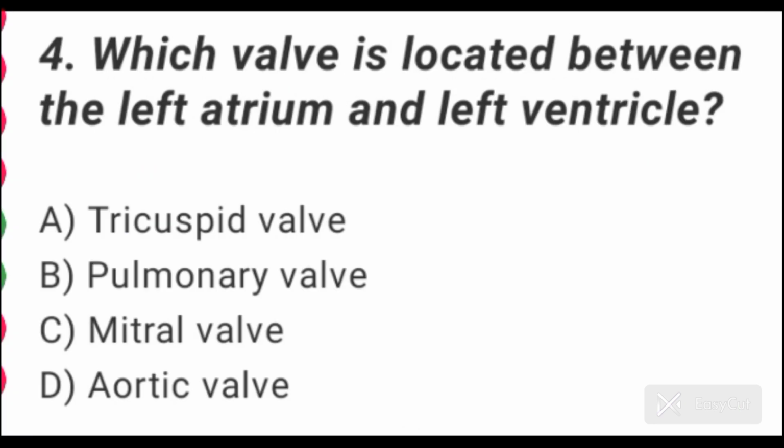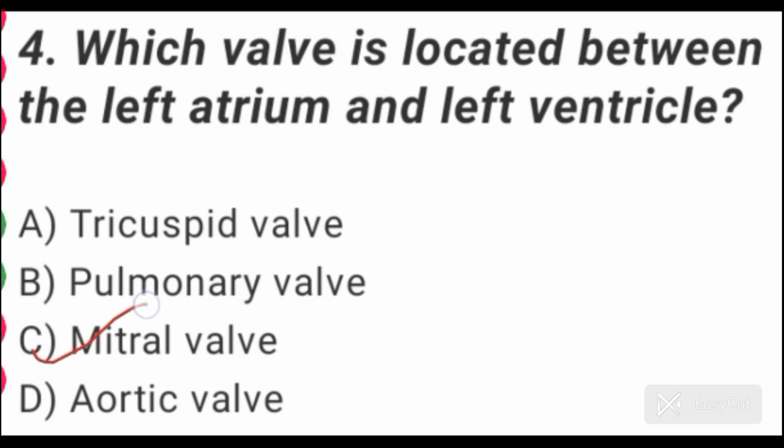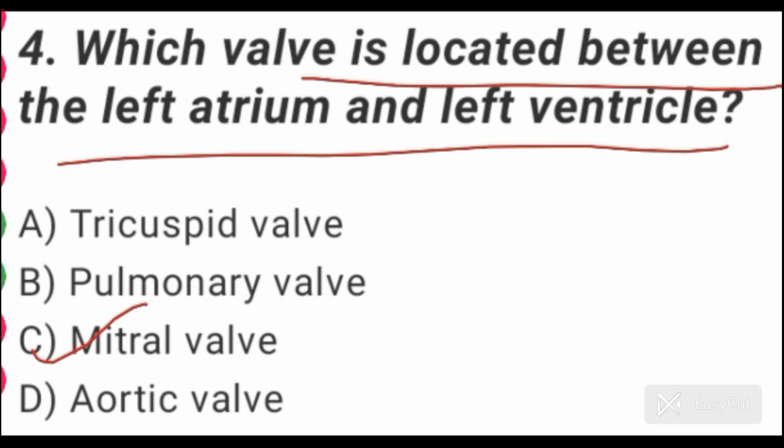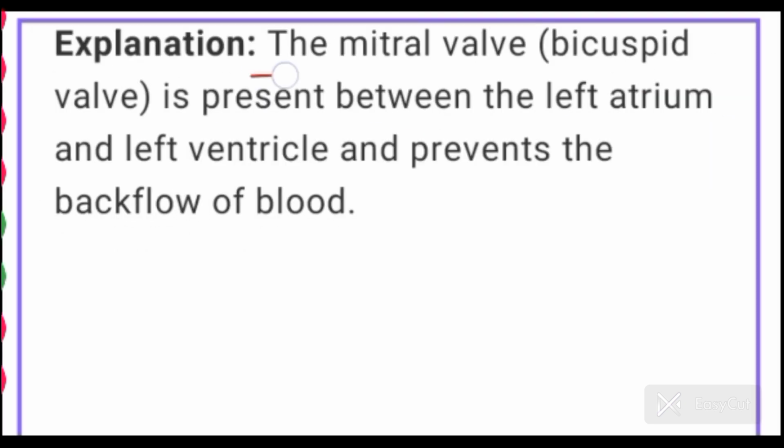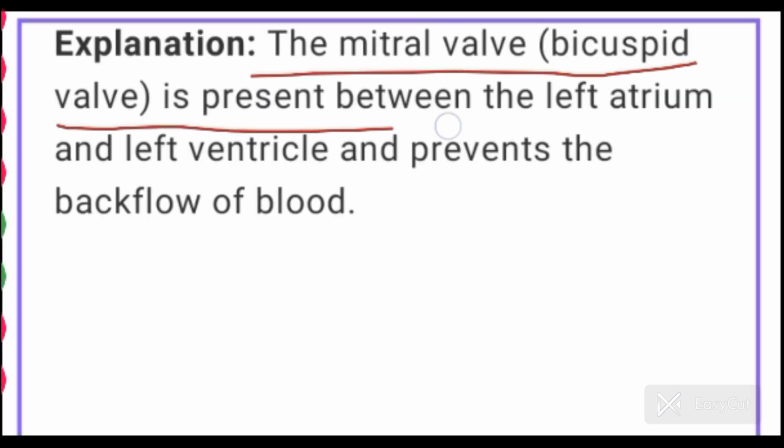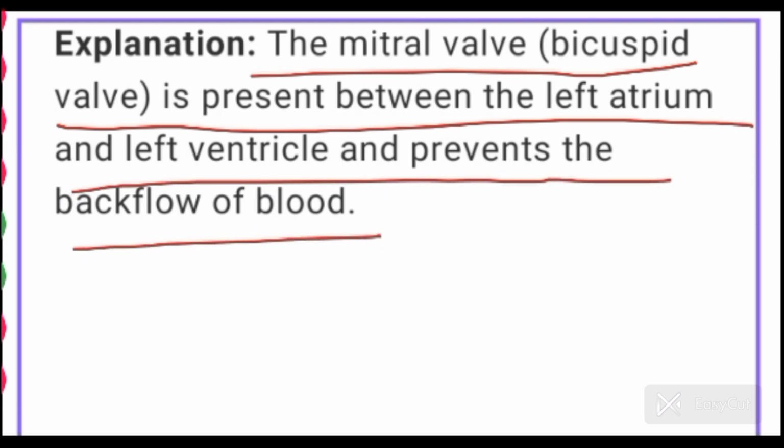Question number 4. Which valve is located between the left atrium and the left ventricle? Option C is the correct option here, mitral valve or bicuspid valve. It is located between the left atrium and the left ventricle of the heart. The mitral valve, bicuspid valve, is present between the left atrium and the left ventricle and prevents the backflow of blood.